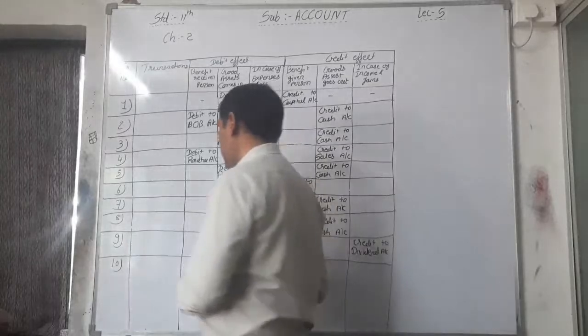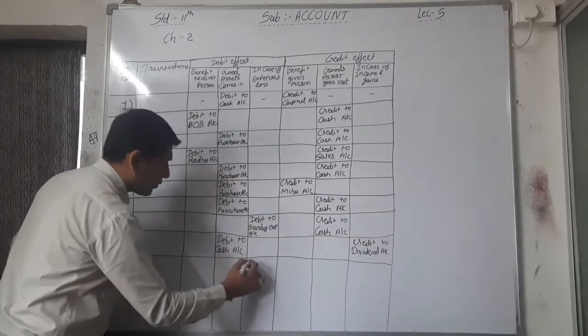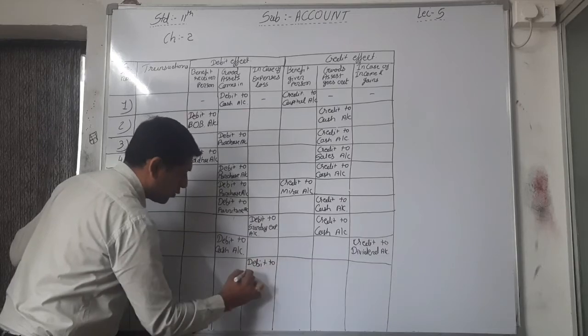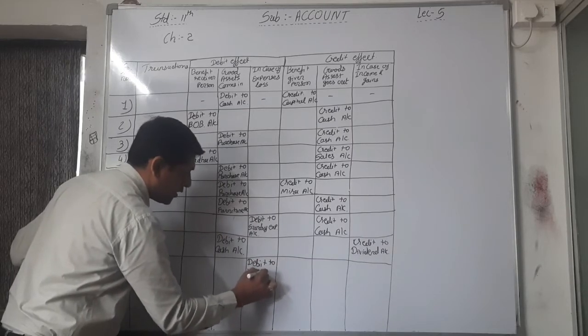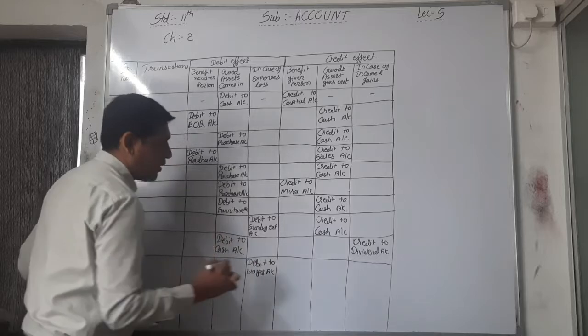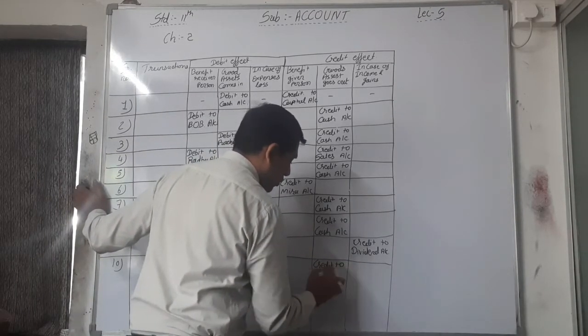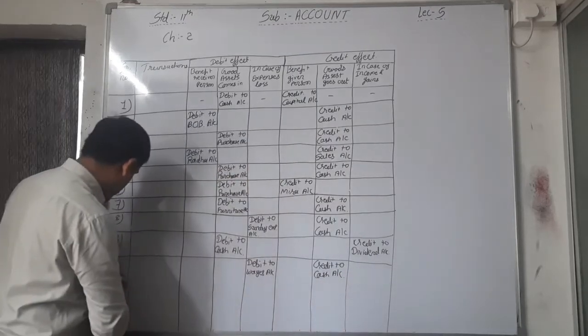Nothing else, easy. Debit to wages account, because wages is the expense of the business, and credit to cash account, because cash goes out from the business.